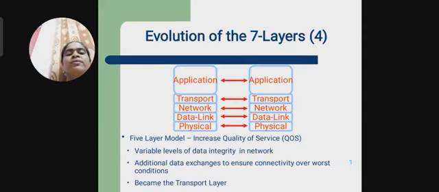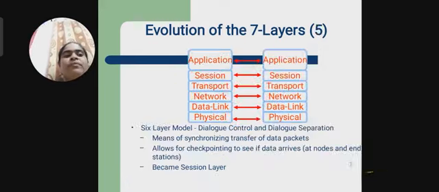5-layer model. For that we are using the physical layer, data link layer, network layer, transport layer, and finally the application layer. There are various levels used for data integrity in the network. 6-layer model. In this case, it means synchronizing the transfer of data packets. It becomes the session layer.